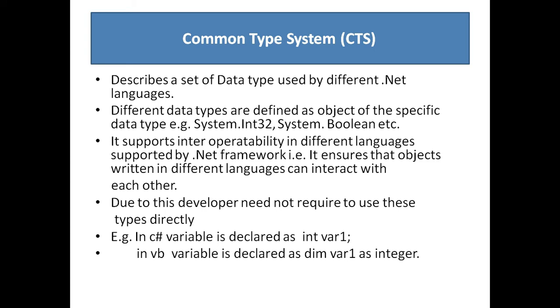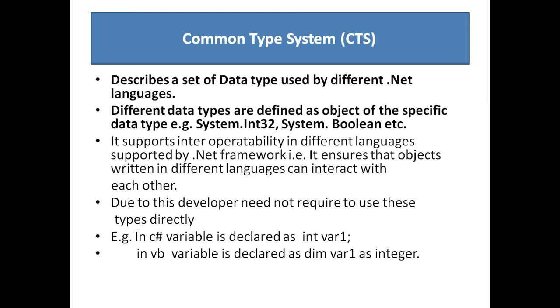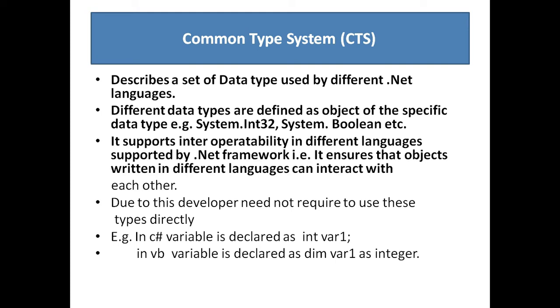Next we'll see common type system. Common type system describes a set of data types used by different .NET languages. Different data types are defined as an object of the specific data type. For example, for integer System.Int32, for Boolean, System.Boolean, etc. It supports interoperability in different languages that are supported by .NET Framework.